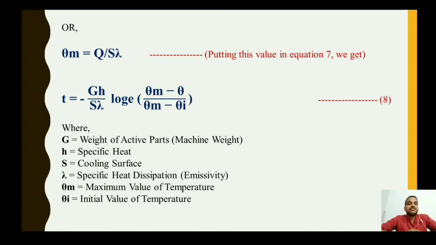Here H is the specific heat. Again, the specific heat is nothing but the amount of heat per unit mass required to raise the temperature by 1 degree Celsius. Again, there is another term, that is the latent heat.